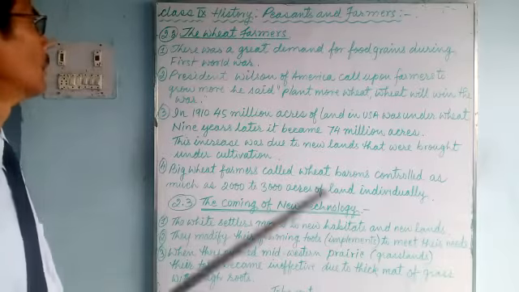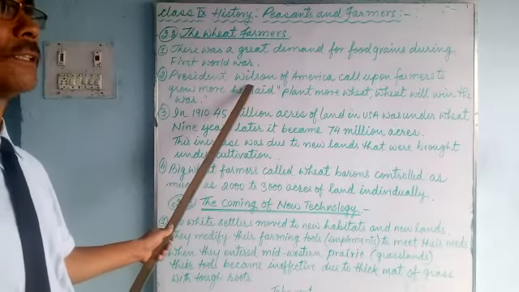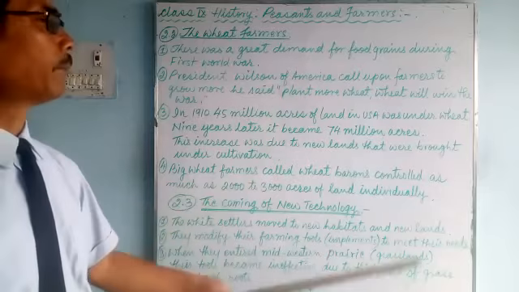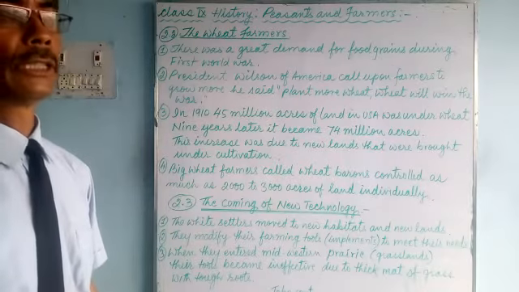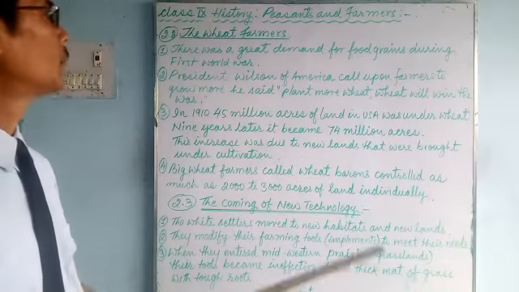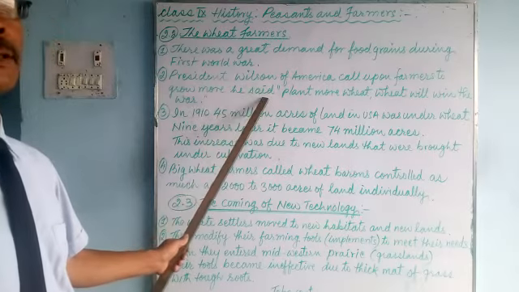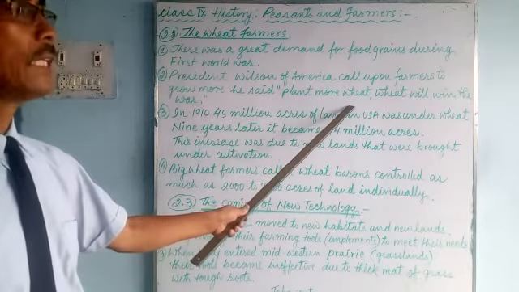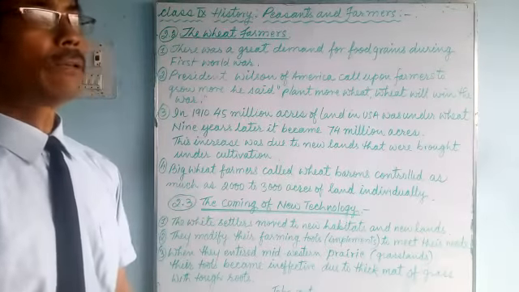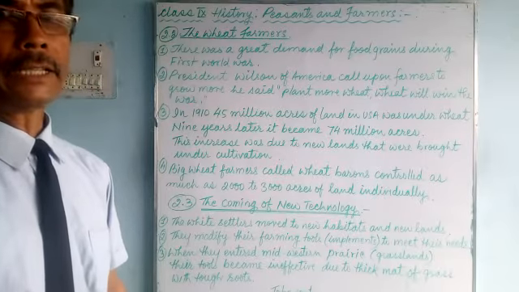Now we have also talked about President Wilson. At that time the President of America was Wilson. President Wilson called upon the farmers to take the opportunity to meet the need of the hour, to grow more food. He said, plant more wheat, wheat will win the war. How can the soldiers fight without food? They cannot fight on an empty stomach.